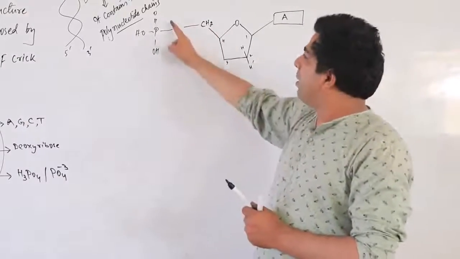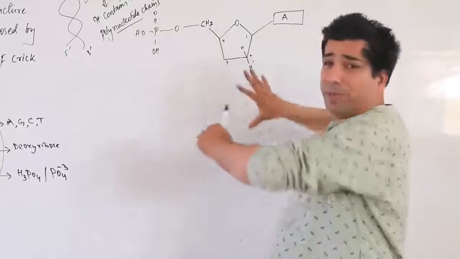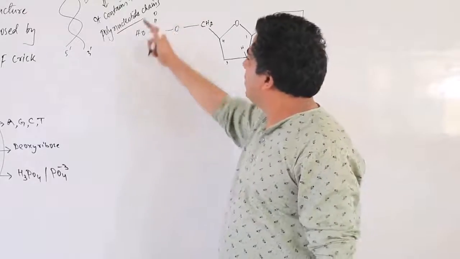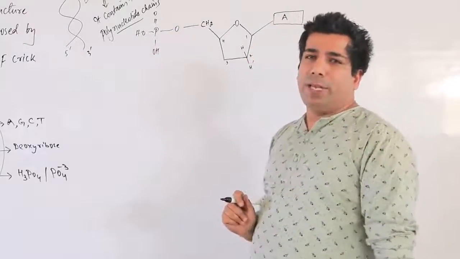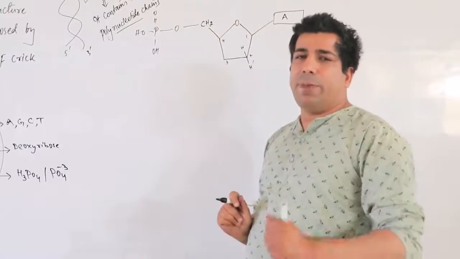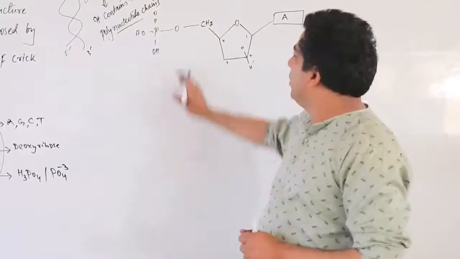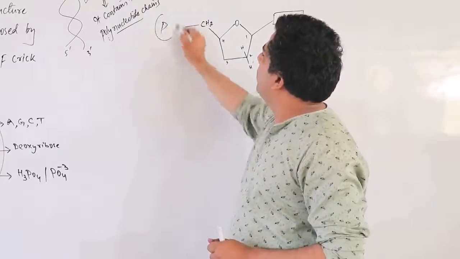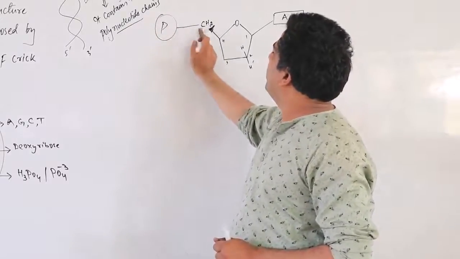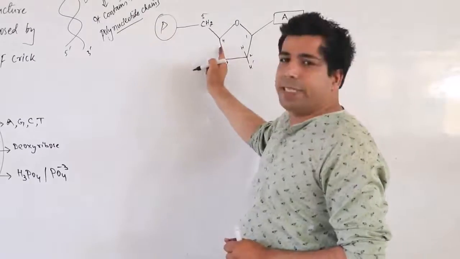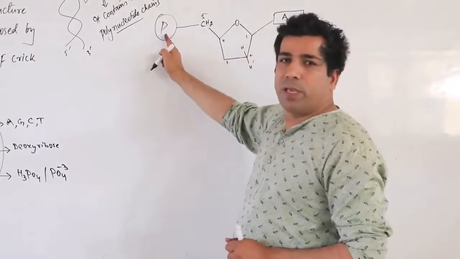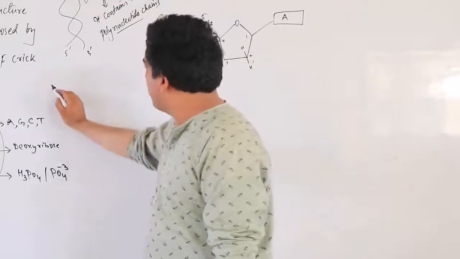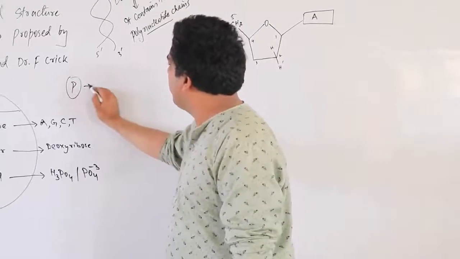If I draw this phosphoric acid also, the structure will become bulkier, bigger. So in place of this phosphoric acid, I will mention P. Understand that P stands for phosphoric acid. For this entire structure, let me mention P here. That means the fifth carbon of the sugar is attached to the phosphate. Let us suppose this P stands for phosphate. You remember this particular thing? The P here stands for phosphate.